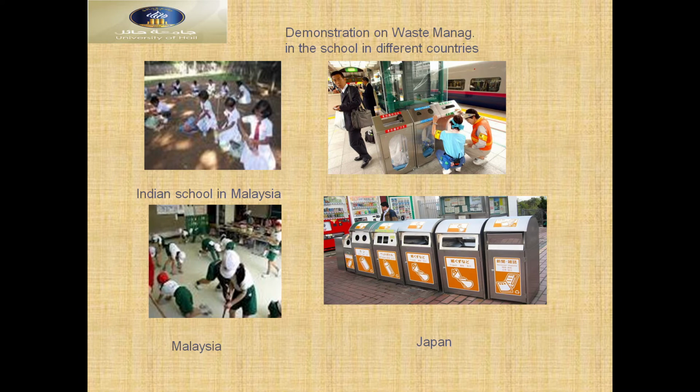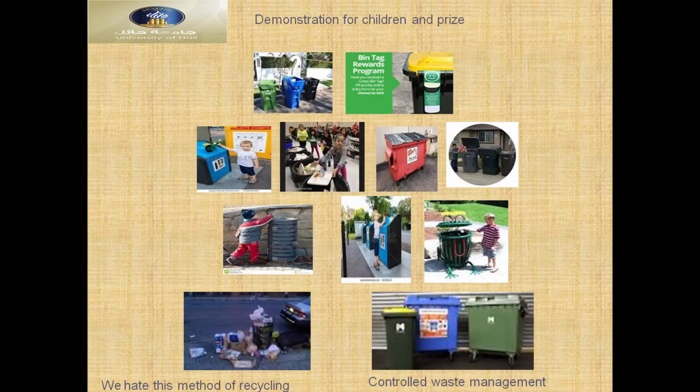We have to be trained. Demonstration for children and prizes. Then making demonstrations in schools and different places. Demonstration for the children, giving a prize to encourage the children to put garbage in a proper place.